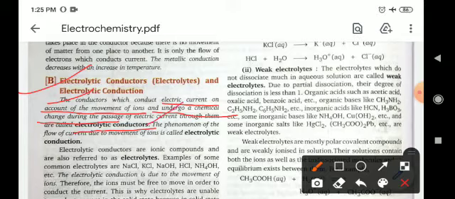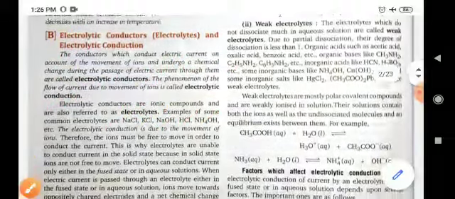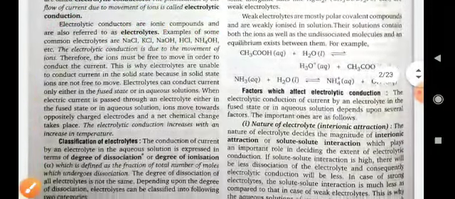The phenomenon of the flow of current due to the movement of ions is known as electrolytic conduction. Electrolytic conductors are ionic compounds and are also referred to as electrolytes. For example, common electrolytes: sodium chloride, potassium chloride, sodium hydroxide, hydrogen chloride, and ammonium chloride, etc. They have free ions, so they can conduct electricity.